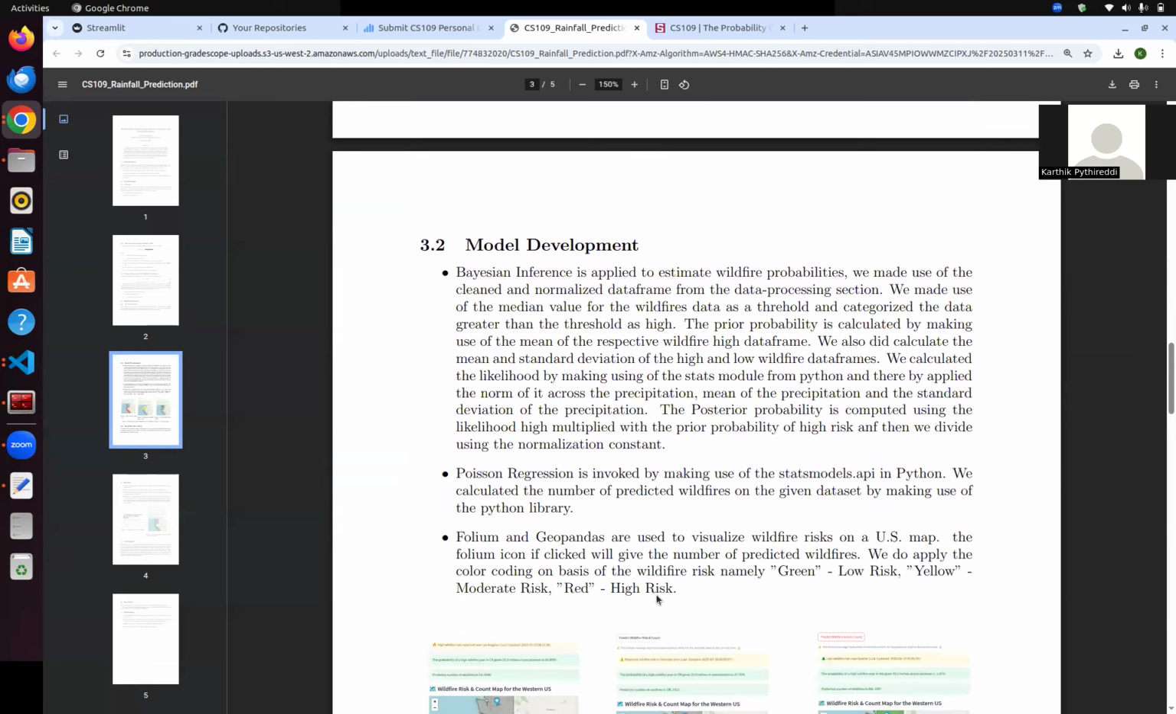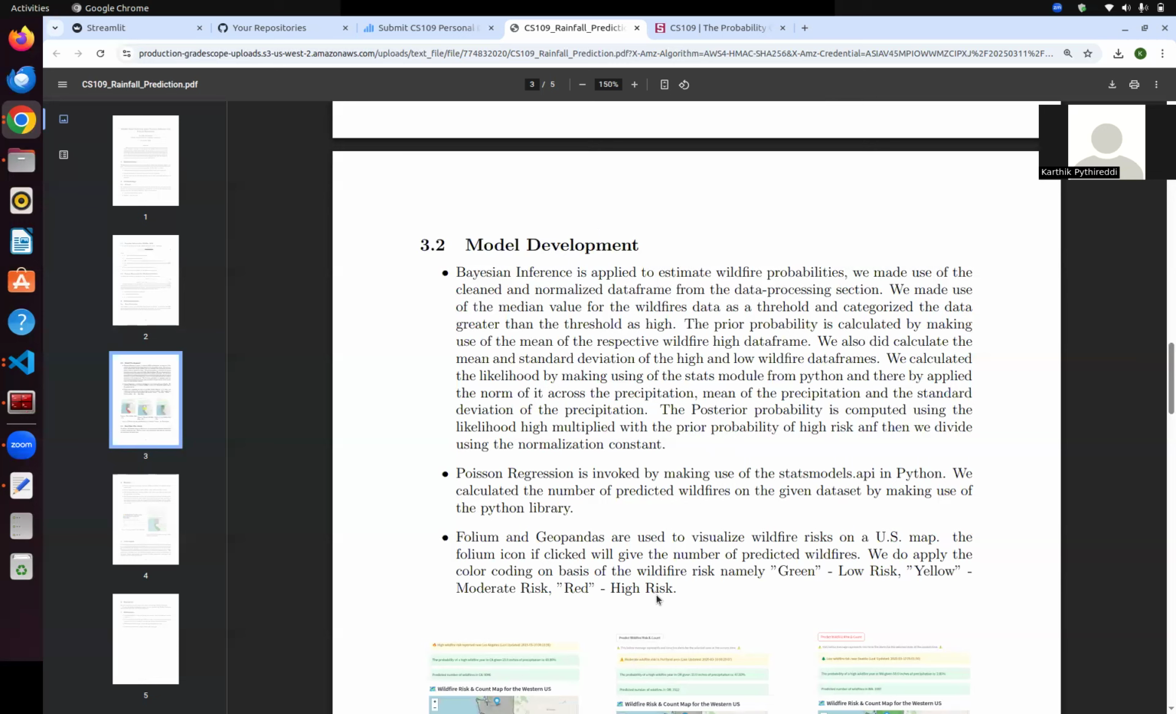With respect to the model development, as I spoke before, we made use of the median value of the wildfire data as the threshold, and we calculated the prior probability by making use of the mean with respect to wildfires. The posterior probability is computed using the likelihood and the prior probability distributions.